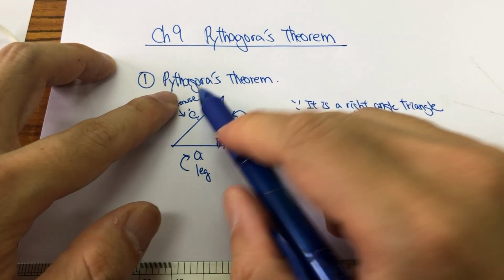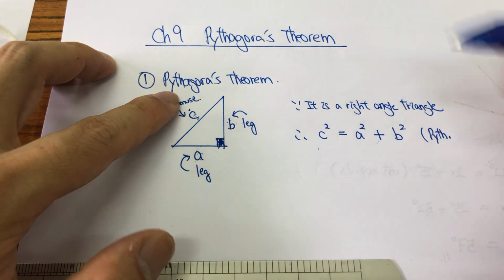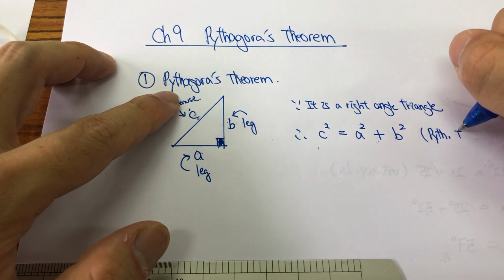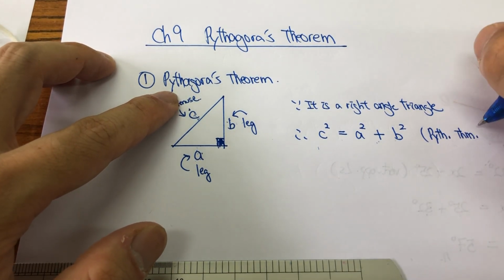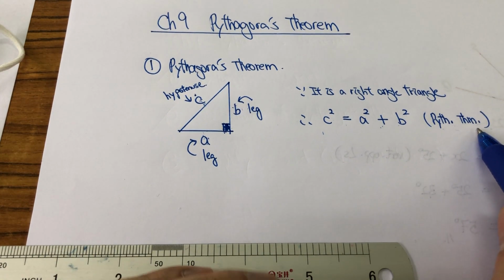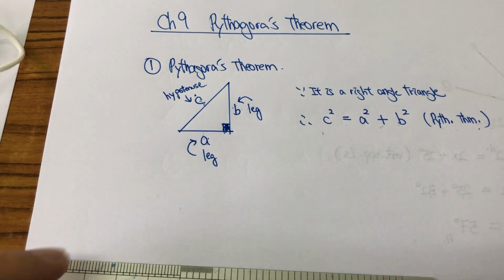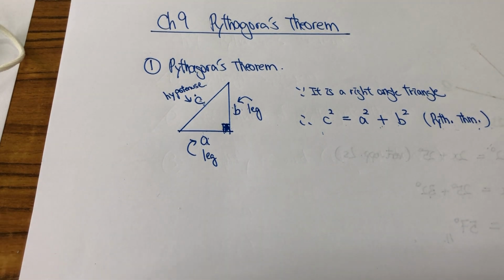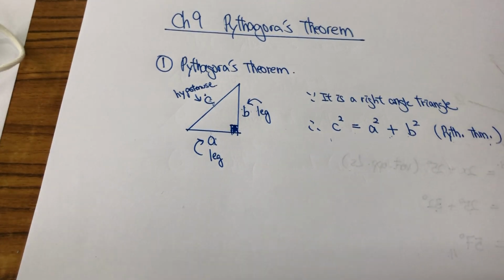PYTH stands for Pythagoras, and for theorem we could use THM. So this is the short form, Pythagoras theorem. Okay? And now, let's look at some examples.